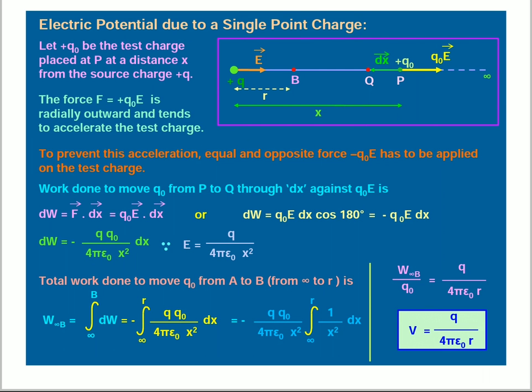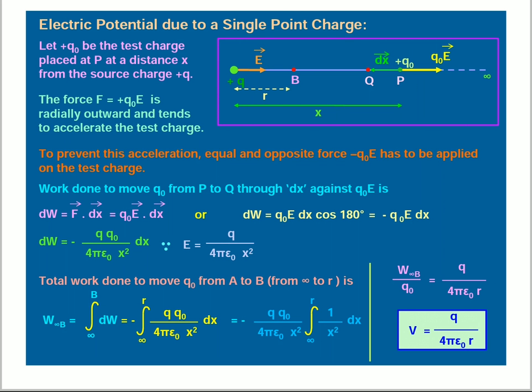Electric potential due to a single point charge. Let plus q naught be the test charge placed at a distance x from the source charge plus q. See, here the diagram is there. Here plus q, infinity, and points P and B. The distance between plus q and plus q naught is x. The distance between plus q and B is r.